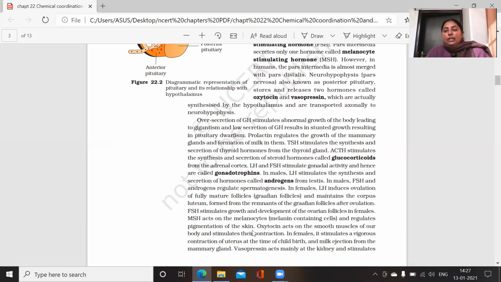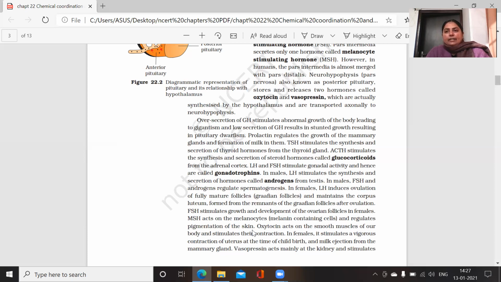In females, luteinizing hormone induces ovulation, that is the release of the ovum from fully mature follicles known as Graafian follicles, and it also maintains the corpus luteum formed from the remnants of the Graafian follicles after ovulation.